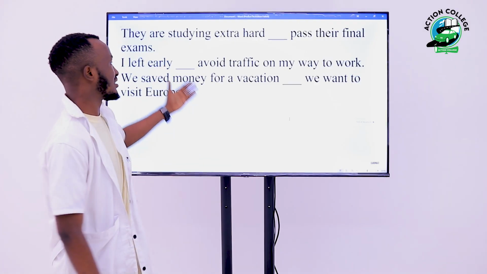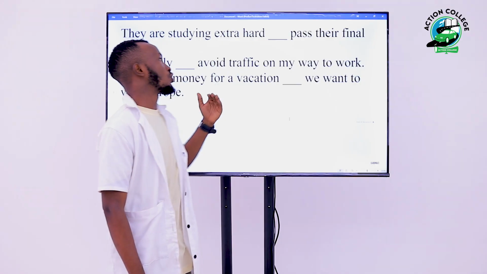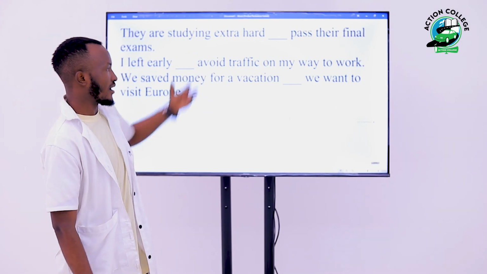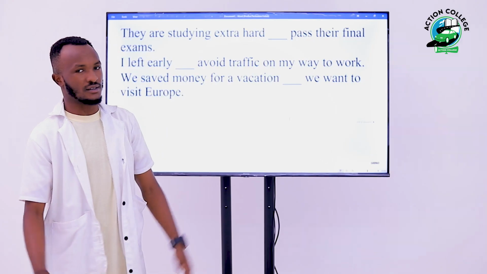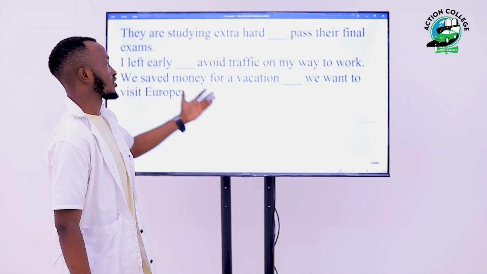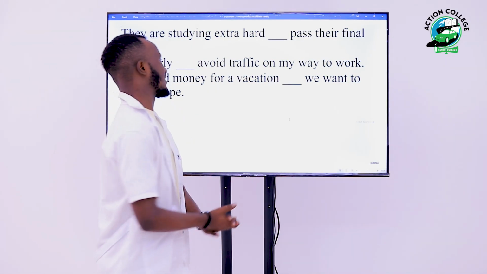And as you can see in this question, you have this infinitive verb to pass. So we will say, they are studying extra hard in order to pass their final exams.